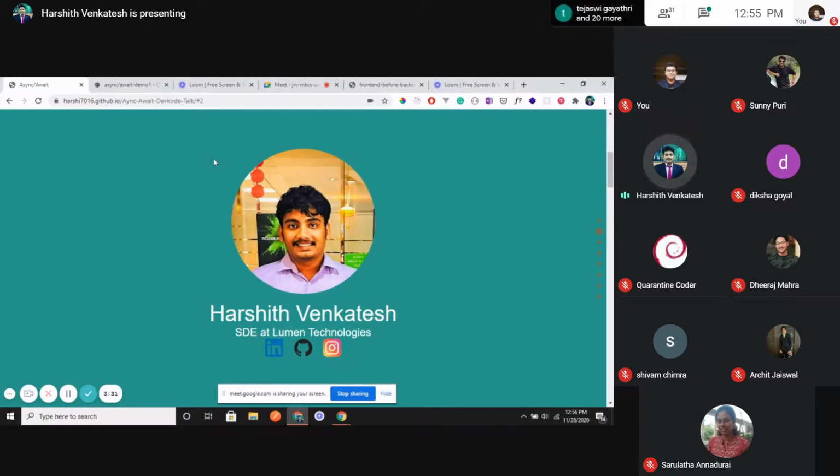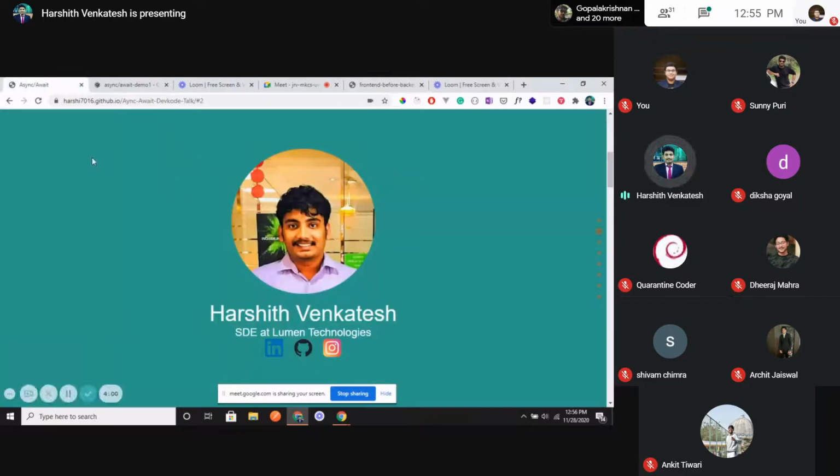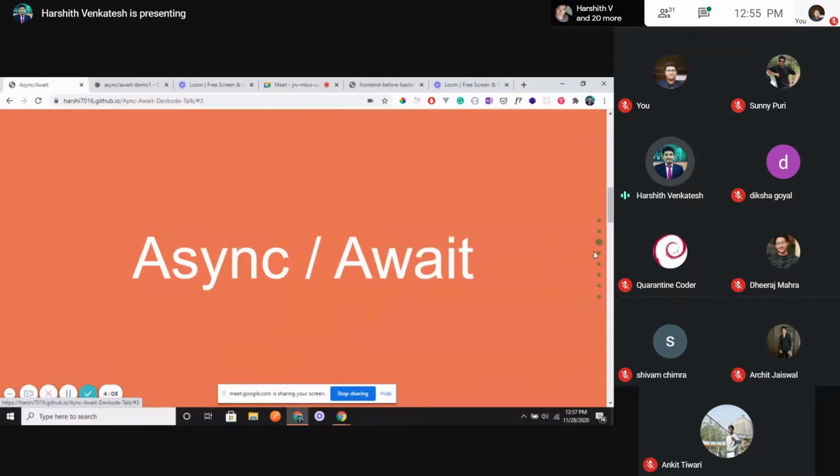Before that, I just wanted to start with a joke. This is an image which was kind of funny to me. If you see here, it shows when front end is ready before back end. Before we fetch the data, we can't display much in the UI. This is what happens if we showcase the UI without any data coming from the backend. Promise and async await is a way through which we get the data and display it for the user. I found it funny, so I thought to share it with you guys. Let's proceed with async await.